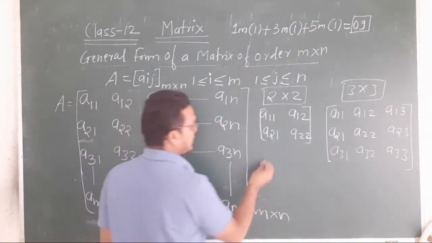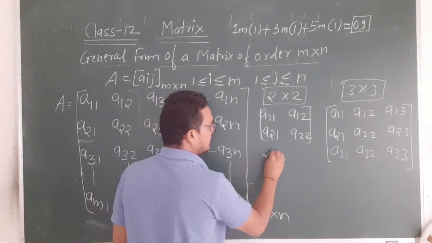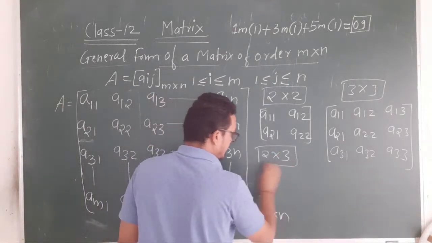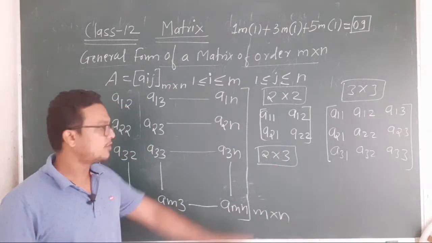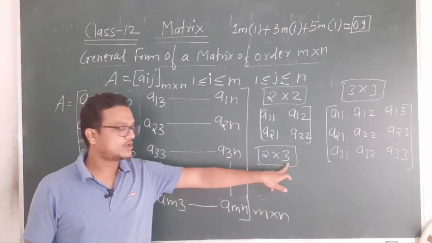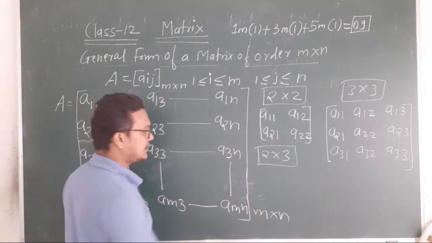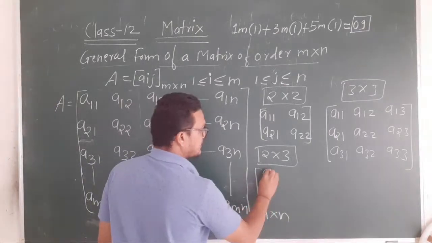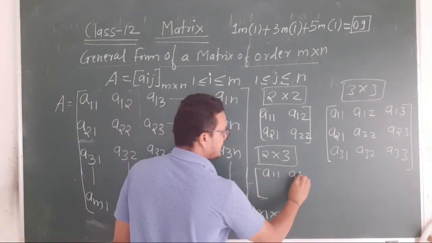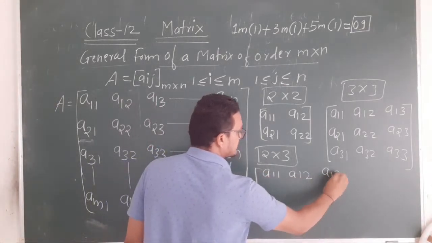If you want another one like 2 cross 3, how many rows? 2 rows. How many columns? 3 columns. तो कैसे लिखोगे मैट्रिक्स? ओके, A11, A12, A13.